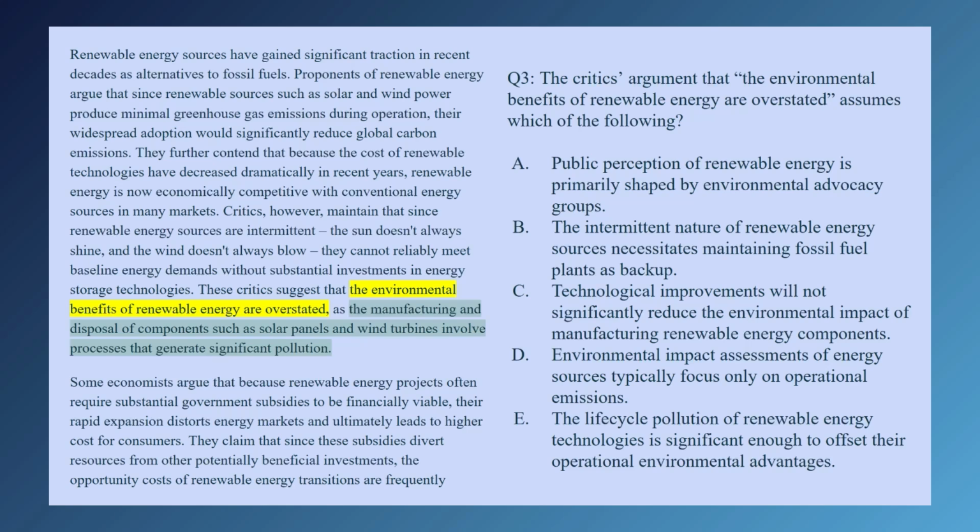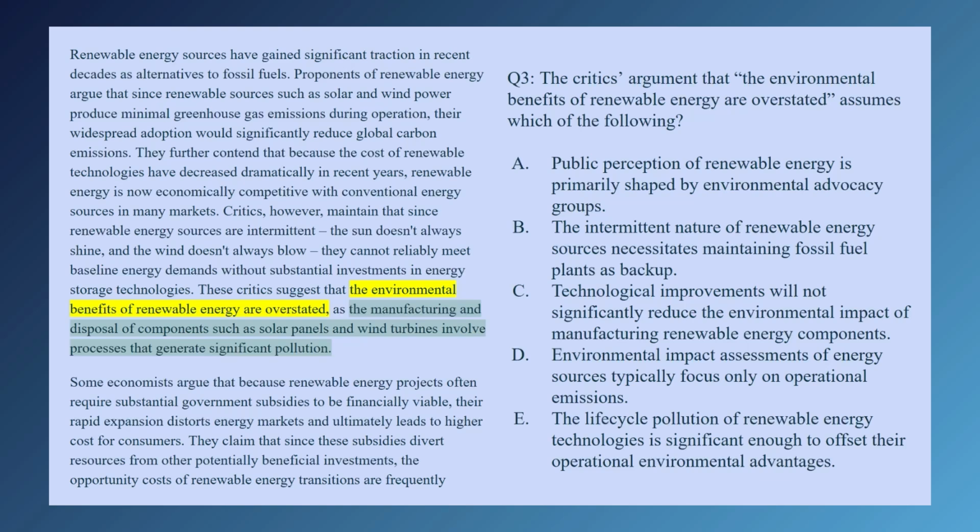D, environmental impact assessments of energy sources typically focus only on operational emissions. So this is saying that the environmental benefits might be mismeasured, but we're talking about the real environmental benefits. So a measuring error wouldn't matter. And E, the life cycle pollution of renewable energy technologies is significant enough to offset their operational environmental advantages.